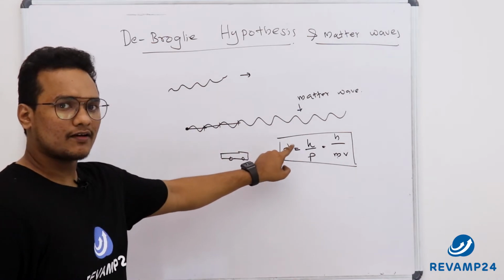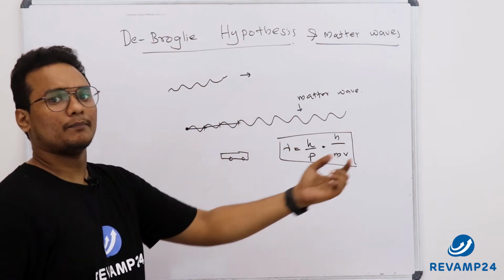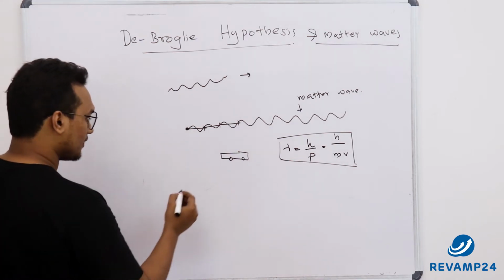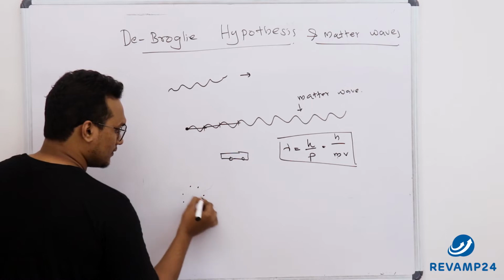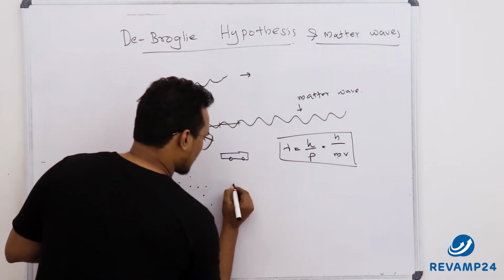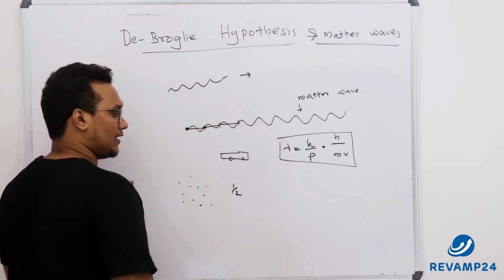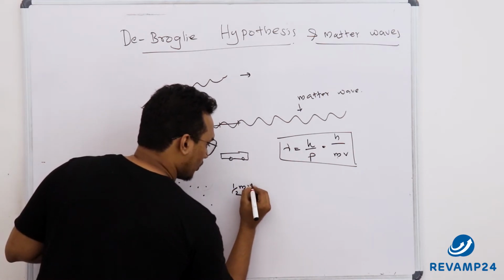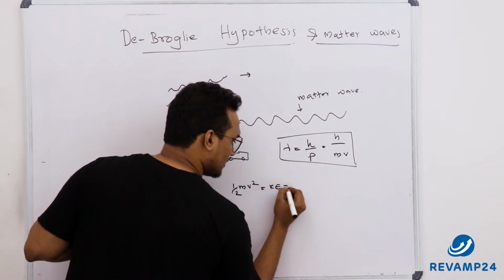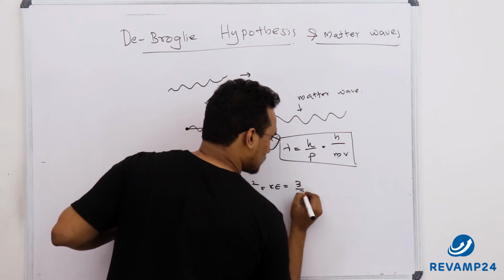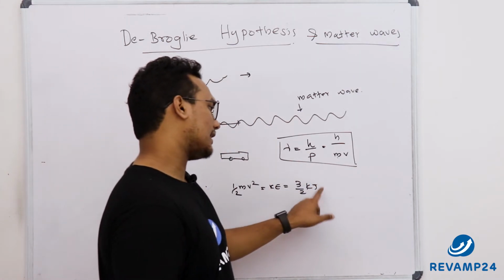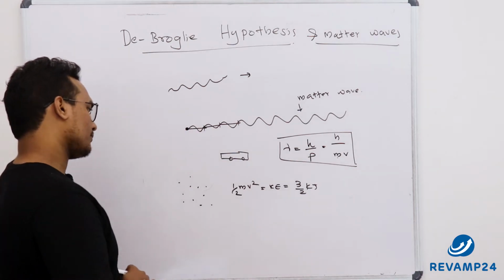Now how will this wavelength depend on temperature? Will the wavelength change with temperature? We will see that. We know the kinetic energy of molecules as a function of temperature. Last year we learned that the kinetic energy of a molecule is equal to half mv square, and its value is equal to 3 by 2 kT, where k is the Boltzmann constant and T is the absolute temperature.